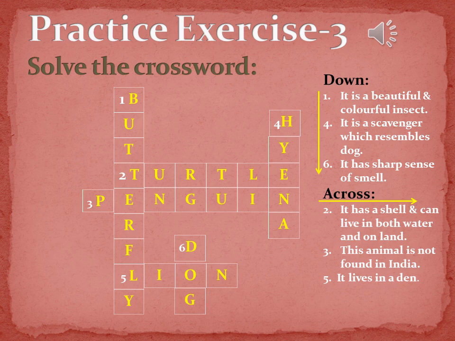Number 2 is, it has a shell and it can live in water and on land. So the answer for this is turtle. Number 3 is, this animal is not found in India. Answer for this is penguin. It is found in Antarctica. Number 5 is, it lives in a den. Answer for this is lion.